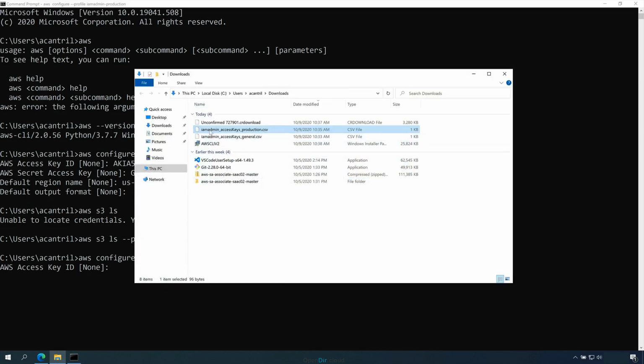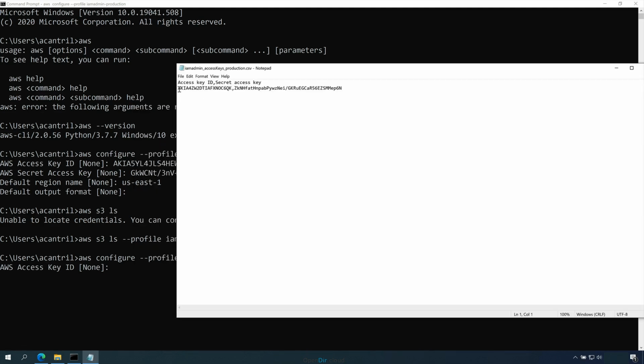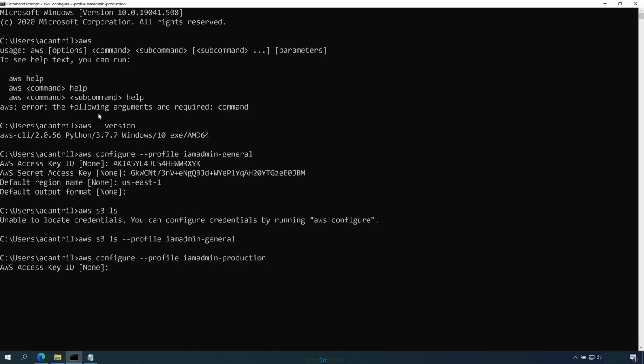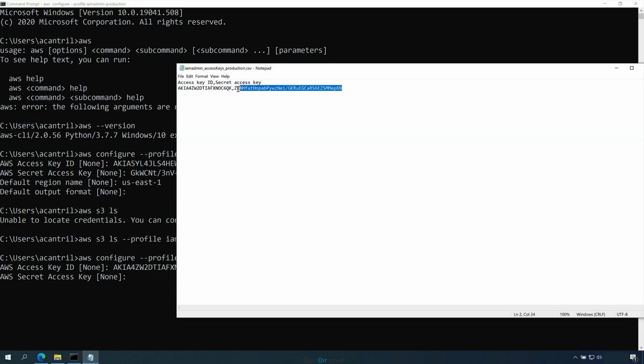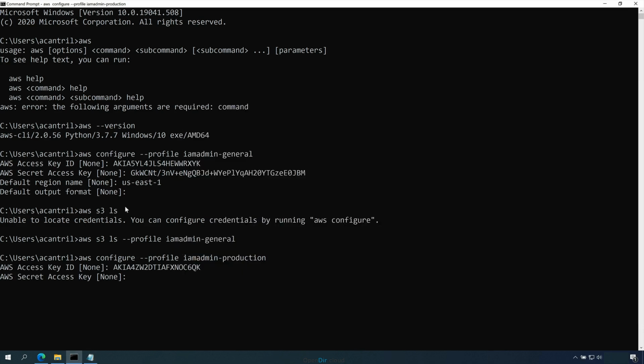So now we need to open the IAM admin credentials for the production AWS account. You'll see the format is the same. We'll need to copy down the access key ID, which is everything before the comma. Copy that into your clipboard, paste that in, and press enter. Then the secret access key, everything after the comma. Copy that into your clipboard, paste that in and press enter.